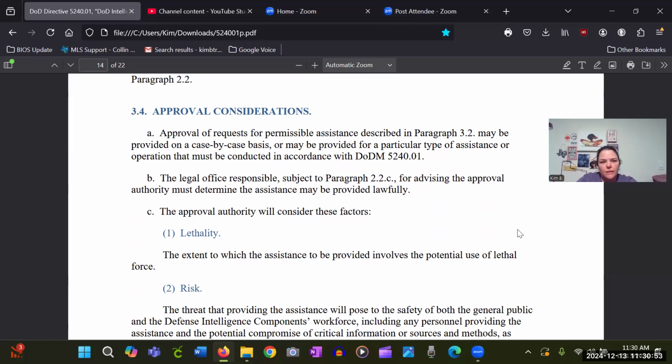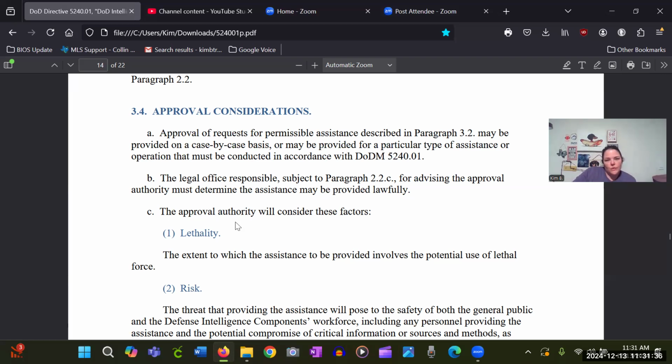But anyway, let's look at this. I just haven't stumbled on this. It says approval considerations. Approval of requests for permissible assistance described in paragraph 3.2 may be provided on a case-by-case basis or may be provided for a particular type of assistance or operation that must be conducted in accordance with DOD Instruction 5240.01. Okay, the legal office responsible, subject to paragraph 2.2C, for advising the approval authority must determine the assistance may be provided lawfully.